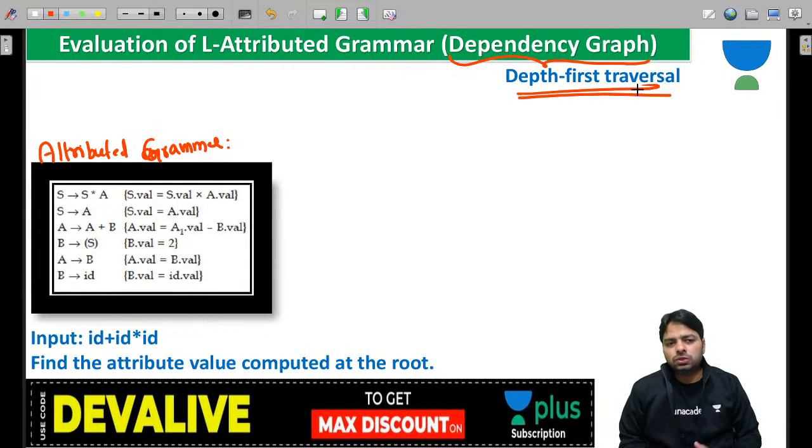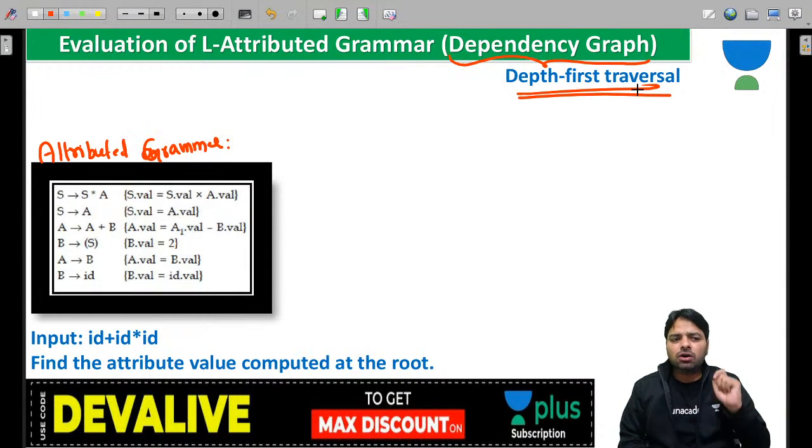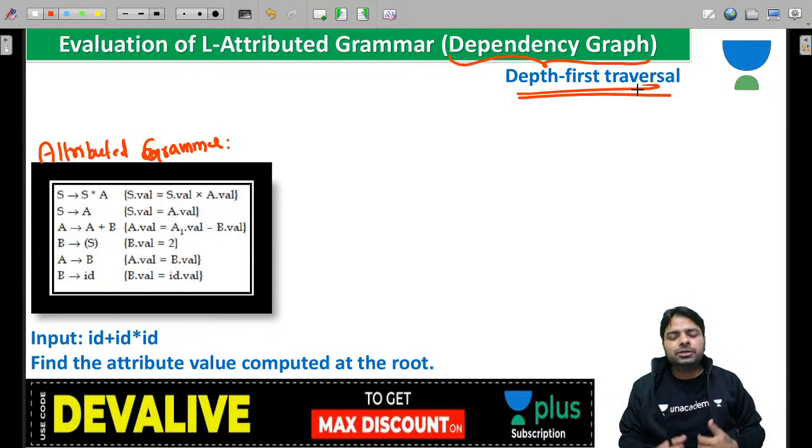Now let's move on to this. We have attributes. Now if I ask the question, is this grammar S attributed or L attributed? Come on guys, quick. Is it L attributed or S attributed?